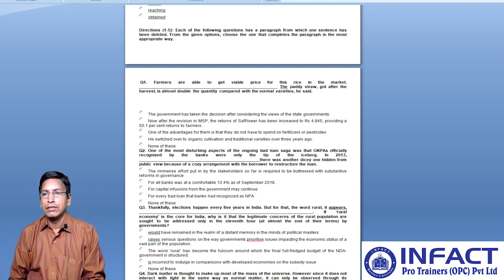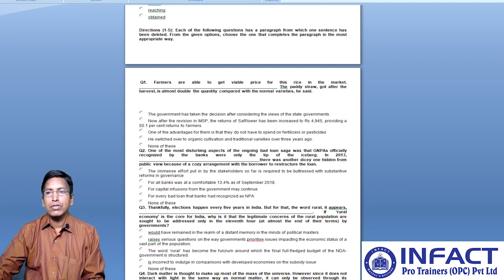Okay, so it is a clear indication of the advantages of harvesting the paddy straw. This kind of variety gives just the double yield, so they need not spend on other things like pesticides or chemicals. So option C can be the right thing which can match into this. Let us move to question number 2.